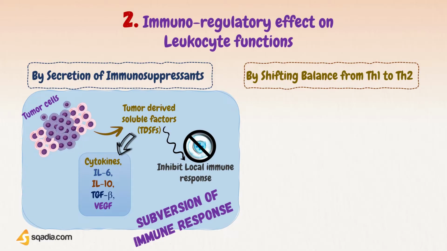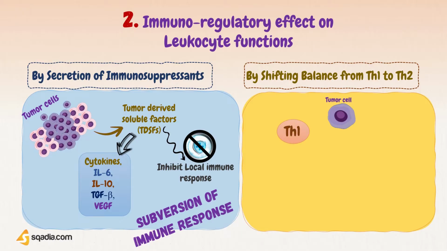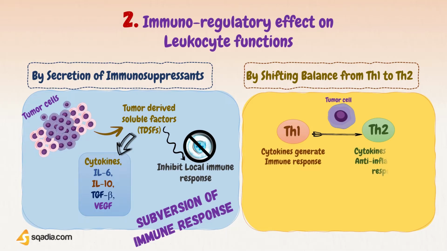Another way by which tumor cells affect leukocyte function is by shifting the balance from Th1 to Th2. Tumors often have the potential of shifting the balance from Th1 to Th2, where the Th1 type of immune response is characterized by certain cytokines, like interferon gamma, that generate inflammatory responses.